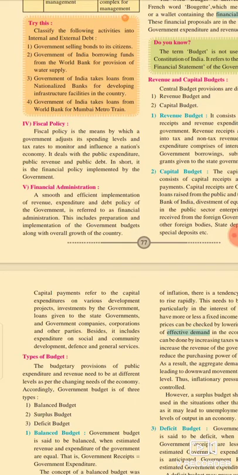The smooth and efficient implementation of the revenue, expenditure and debt policy of the government is referred to as financial administration. It means all the implementation of revenue, expenditure and debt policy of the government are financial administration services. This includes the preparation and implementation of the government budget along with the economic growth of the country over a period of time.